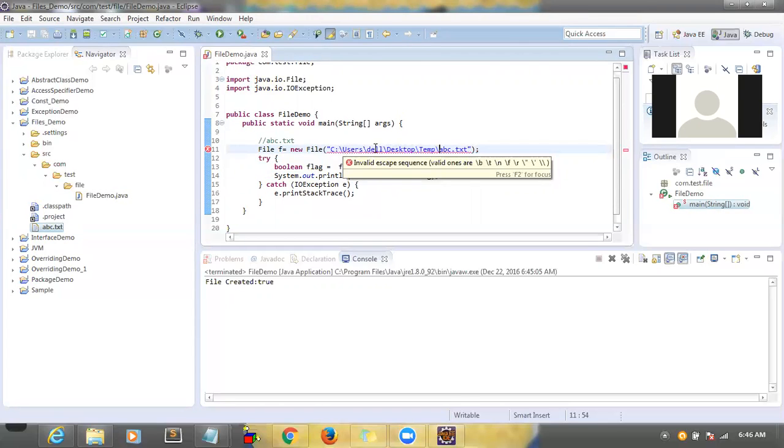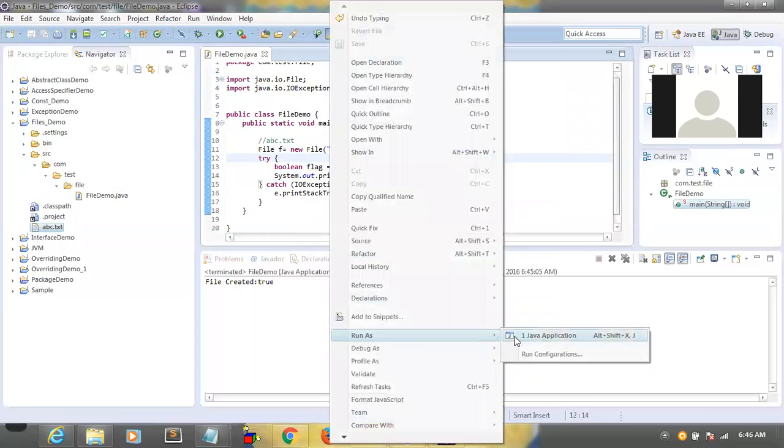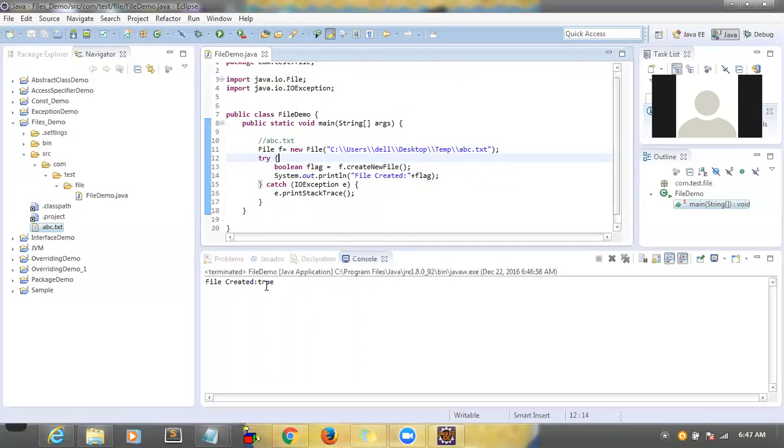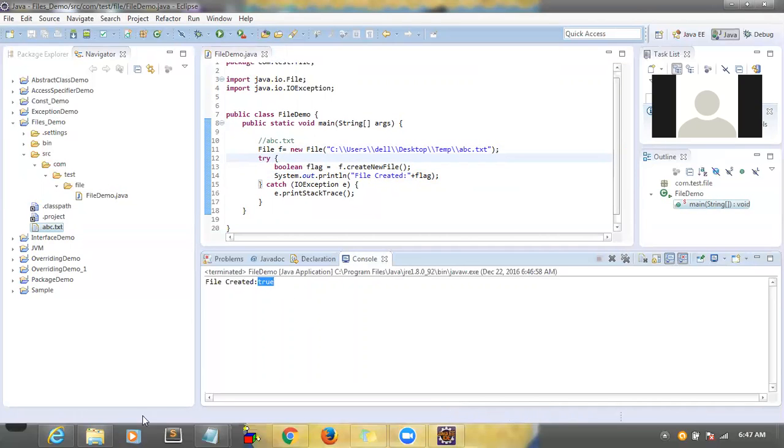You see there is some error right now. What we have to do is add one more slash. Now the errors go away. This is a Java syntax we need to follow whenever we add any location or path. We have to add two slashes. Now run this program again. Now again it is saying true, so the file is created. Let me go back.